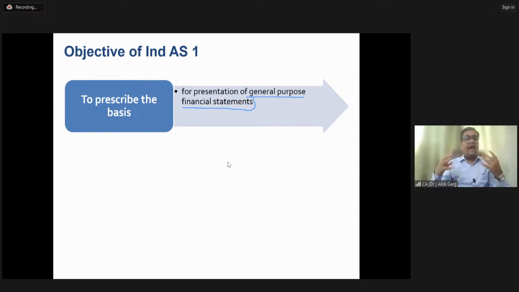Is that clear? And what are general purpose financial statements? General purpose financial statements are those financial statements which have been prepared as per the relevant laws and regulations of the country. For example, in this country for a listed company, Ind AS is applicable. So those financial statements need to be prepared as per Indian accounting standards, right? Ind AS 1 needs to be followed, Schedule 3 needs to be followed, and the format of Schedule 3 needs to be followed for preparation of those financial statements.